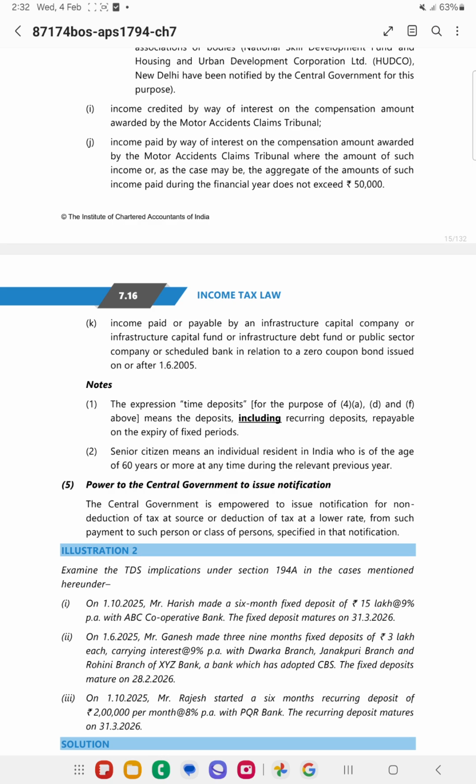Suppose there is any interest on the compensation amount which is paid by the Motor Accidents Claims Tribunal, then in such cases, on such interest, no tax needs to be deducted provided the aggregate amount during the year does not exceed 50,000. That is, only if it exceeds 50,000, TDS needs to be deducted.